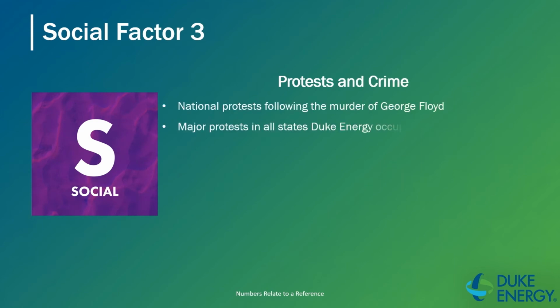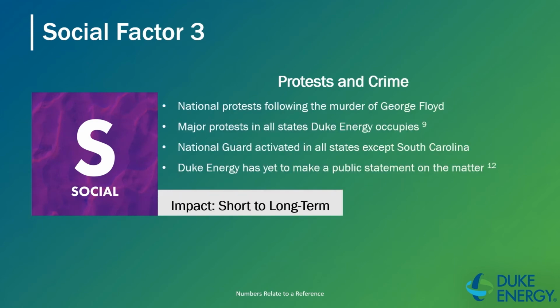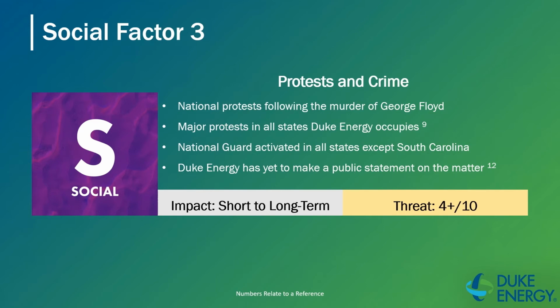National protests have been occurring following the murder of George Floyd in Minnesota. As a result, major protests in all states Duke Energy occupies have occurred, along with the National Guard being activated in all states that the company occupies except for South Carolina. The impact of this on the company as a whole is unknown, as this could be something that is short-lived or makes a huge impact and is seen for the foreseeable future. Currently, the threat level is set at a 4 out of 10.